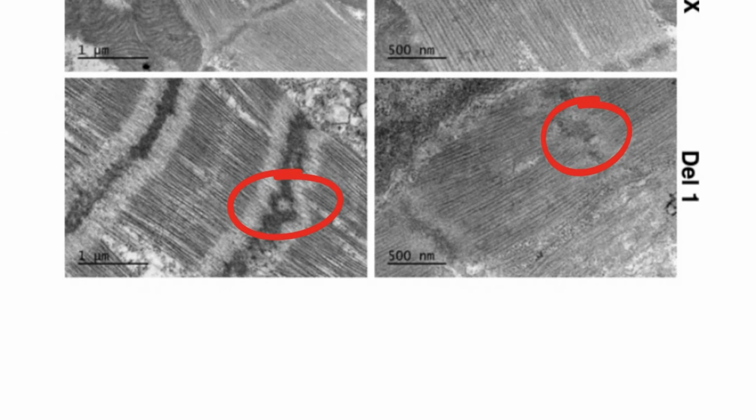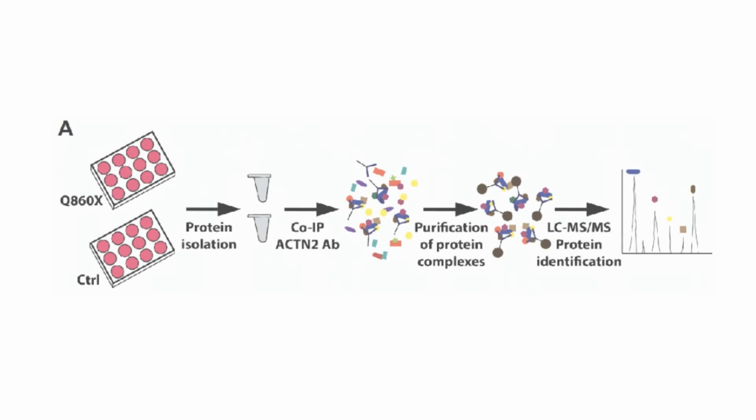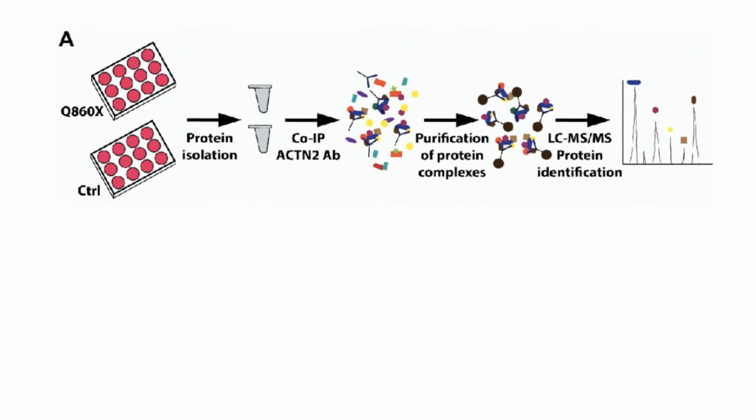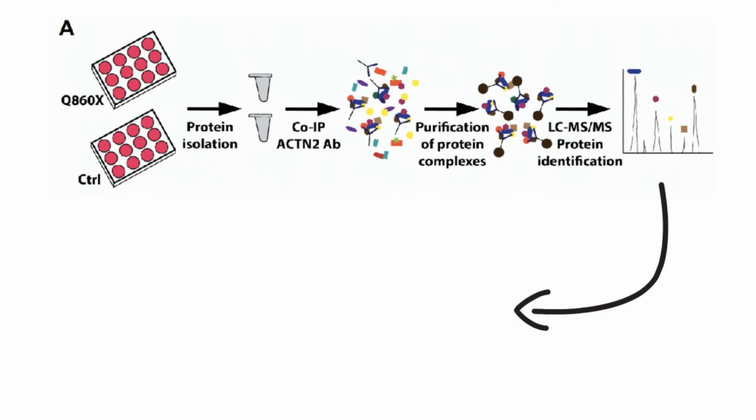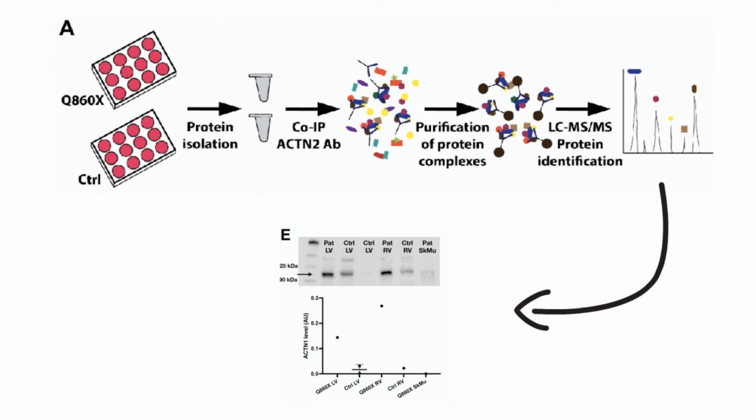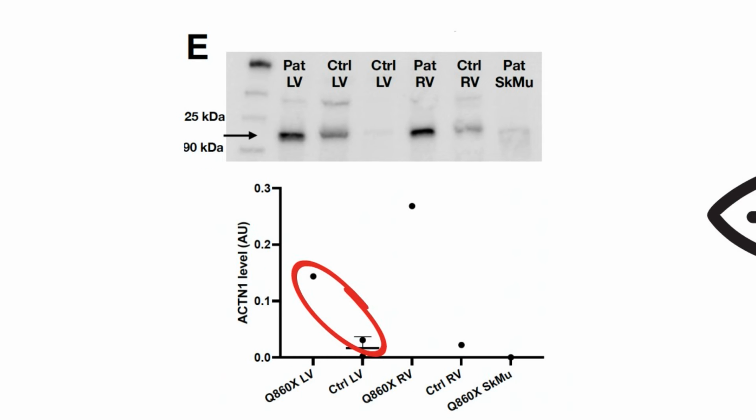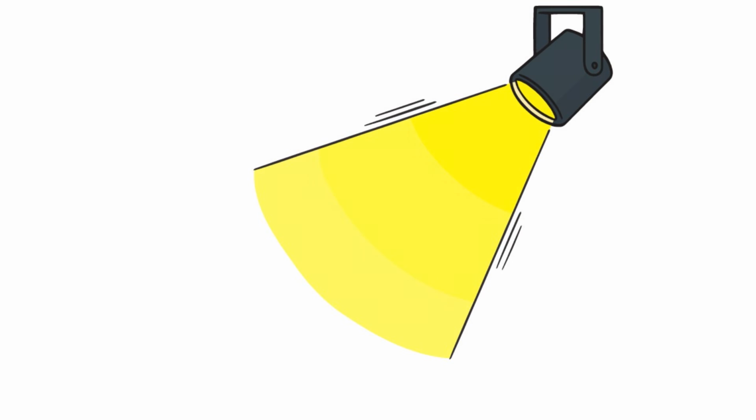The alpha-actinin 2 interactome was explored, and in wild-type cardiomyocytes, alpha-actinin 2 was found to interact and co-localize with alpha-actinin 1 and connexin 43. However, in the glutamine 860 stop variant, this interaction was lost, and there was a compensatory increase in the alpha-actinin 1 expression. Overall, these data suggest a role for alpha-actinin 2 variants in sarcolemmic dysregulation.